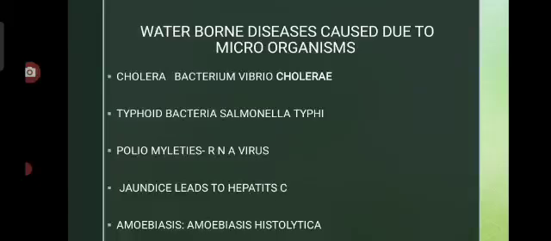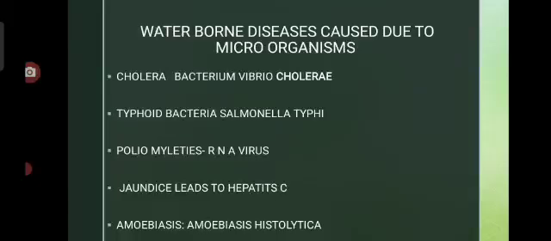Next one is jaundice. Because of water contamination, jaundice may occur. It is a small disorder. It may lead to even hepatitis C, that is enlargement of the liver. You know what jaundice is, okay? The RBCs get broken down at a very fast rate, and the broken down RBCs convert into toxic pigments called biliverdin and bilirubin.